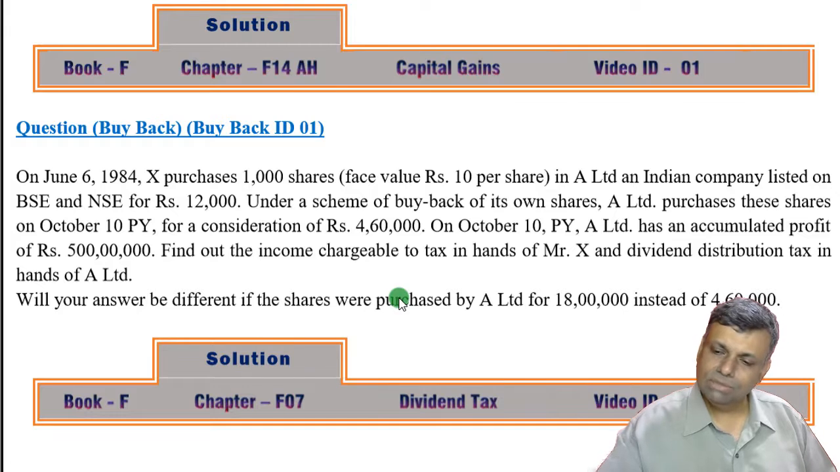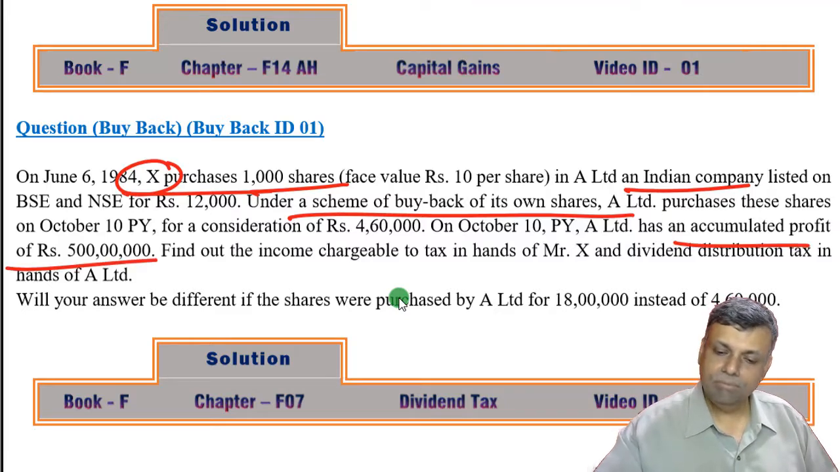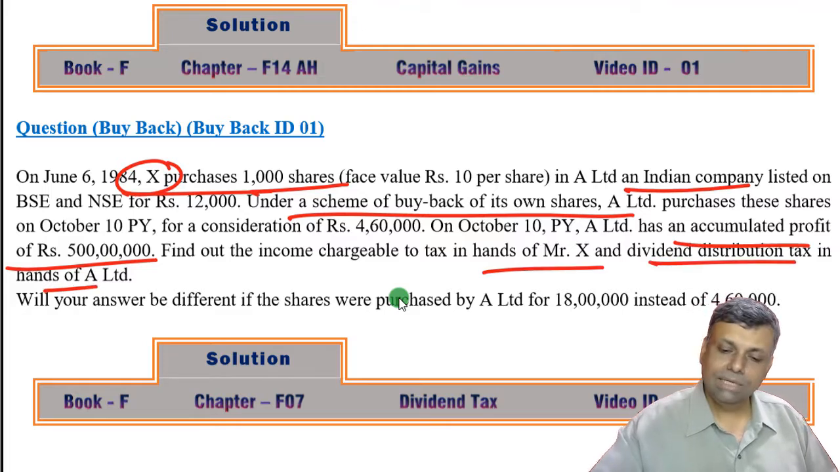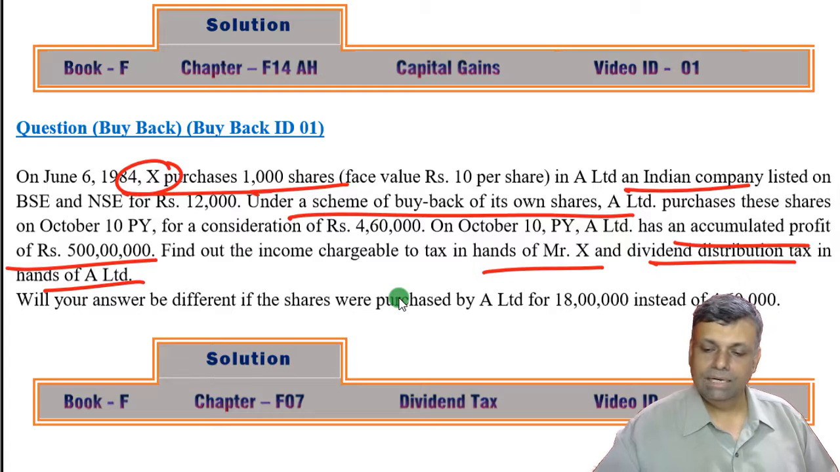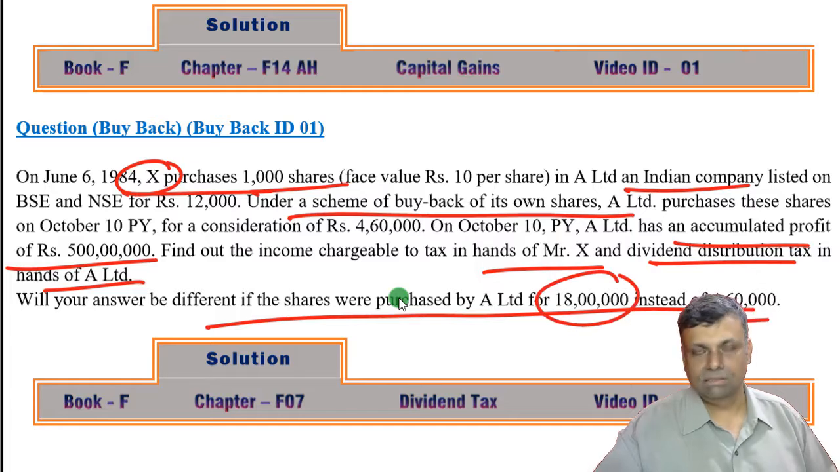Okay, now we have another question on similar lines, but here it is clearly stated that this was a domestic company. See, an Indian company already had that. Okay, and under the scheme of buyback of its own shares, the cost of this gentleman's shares and all that is already known to us. Accumulated profit was this figure. Okay, now find out the income chargeable to tax in the hands of Mr. X and the dividend distribution tax in the hands of A Limited. And will your answer be different if the shares purchased by A Limited are for 18 lakhs instead of 4,60,000?